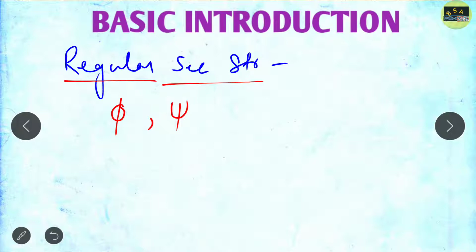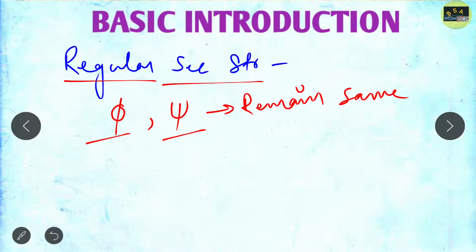You can search for it in the biochemistry playlist, you will easily find it there. So a regular secondary structure occurs when the phi and psi angles remain the same throughout the segment. Clear?